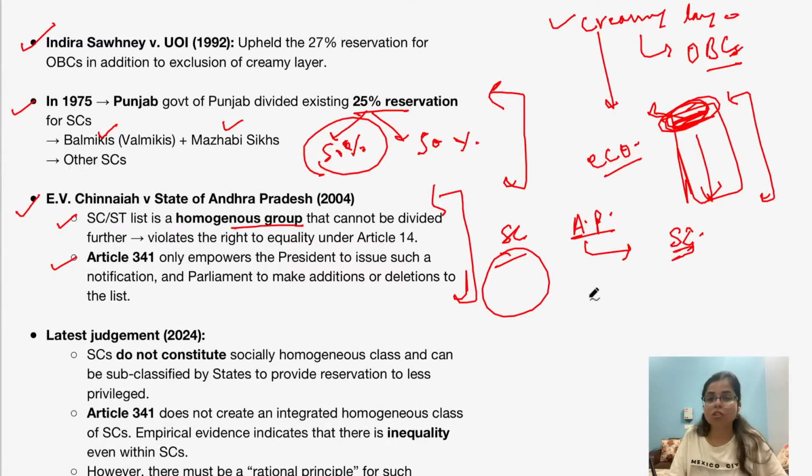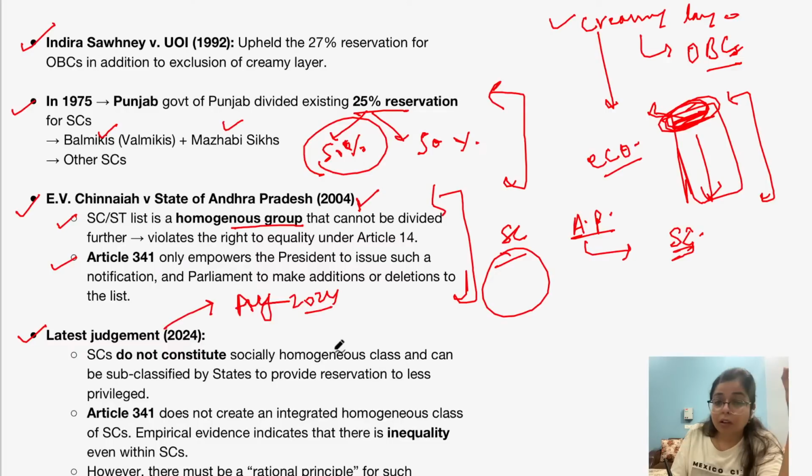Okay. Now this was an important ruling of the Supreme Court, a verdict that came in the year 2004. Now fast forward to the year 2024, what happened? The Supreme Court, in the latest judgment of August 2024, overturned this particular ruling in the E.V. Chinnaiah case, and the Supreme Court said that scheduled castes do not constitute a socially homogeneous class.